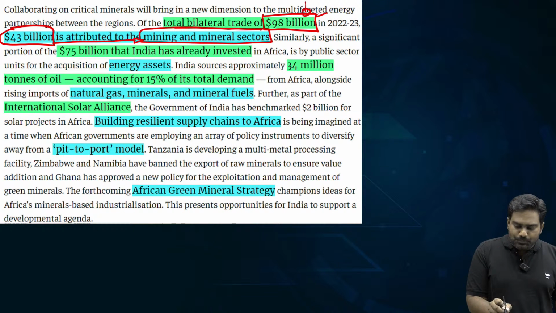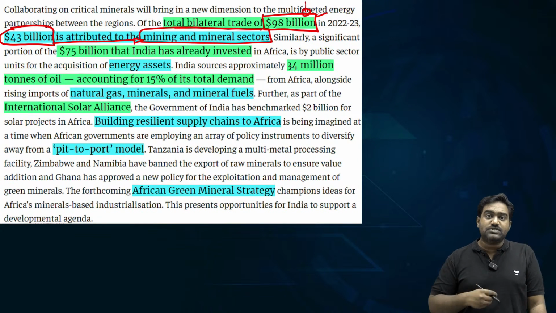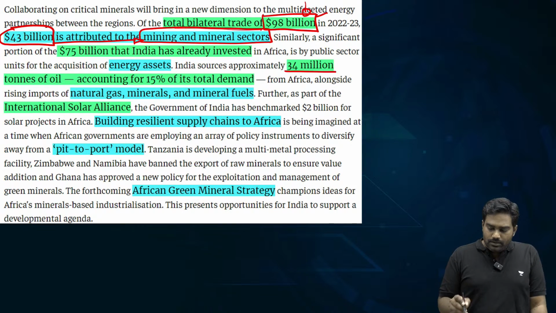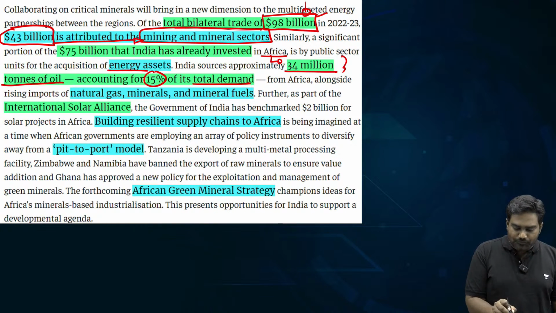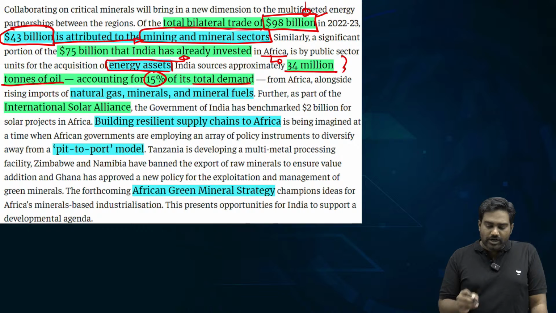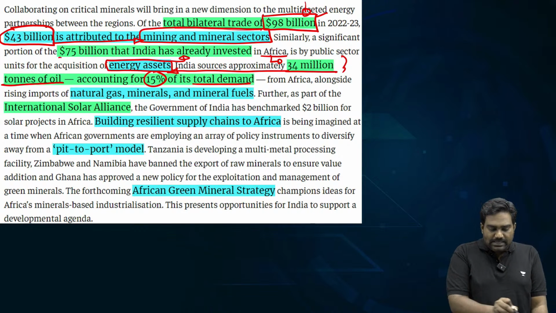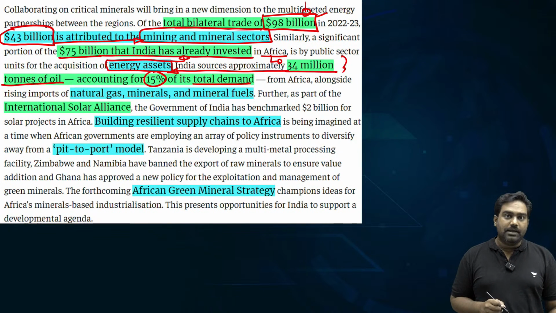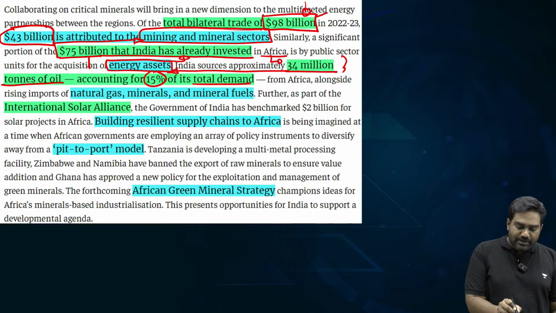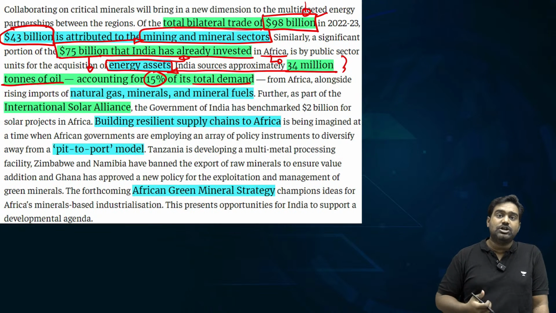A large part of this trade relationship is already comprised of India's mineral imports, and also Africa is a major oil supplier as well, accounting for nearly 15% of our total demand. It is supplying 34 million tons of oil, thus playing a big role in India's energy security. So it's already playing a role in supplying fossil fuels to India, plus it is guaranteeing mineral supply, essential minerals, which is powering the Indian economy. Indian companies have heavily invested in Africa to secure essential minerals. Almost $75 billion worth of Indian investments can be seen across Africa.